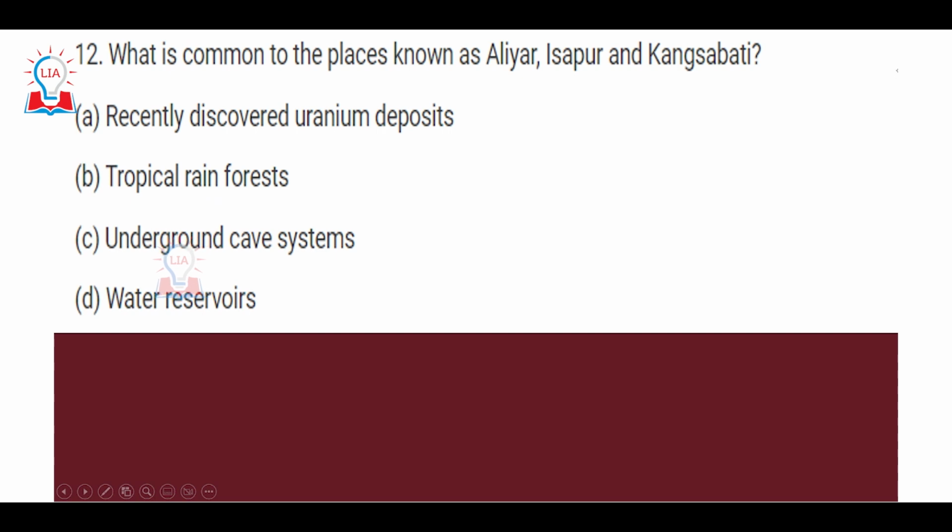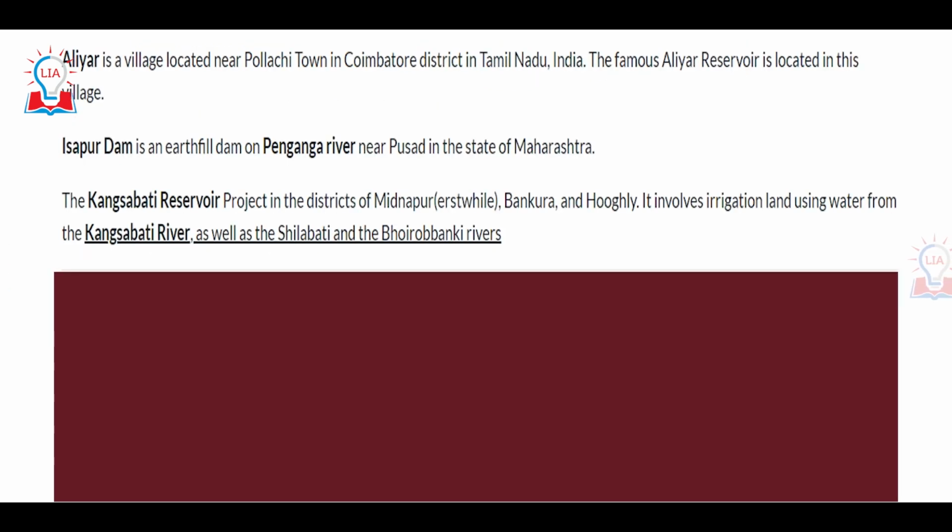12th question again is related to current affairs, where it has been asked what is common to the places known as Aliyar, Ishapur and Kangsabati. So these three places, again it is a factual question. These are water reservoirs in three different states of India.